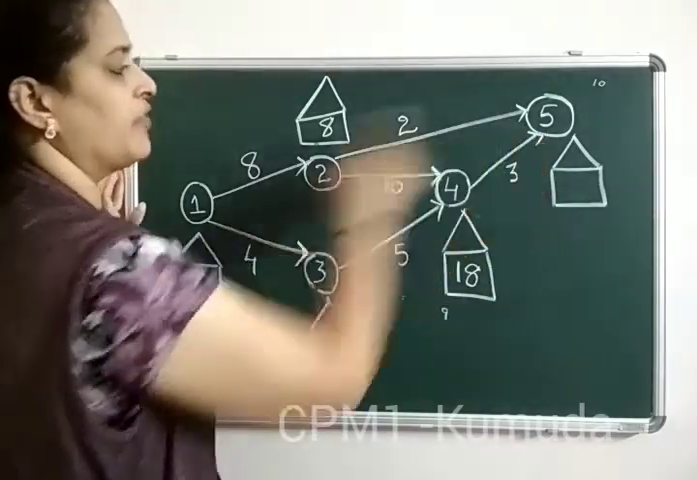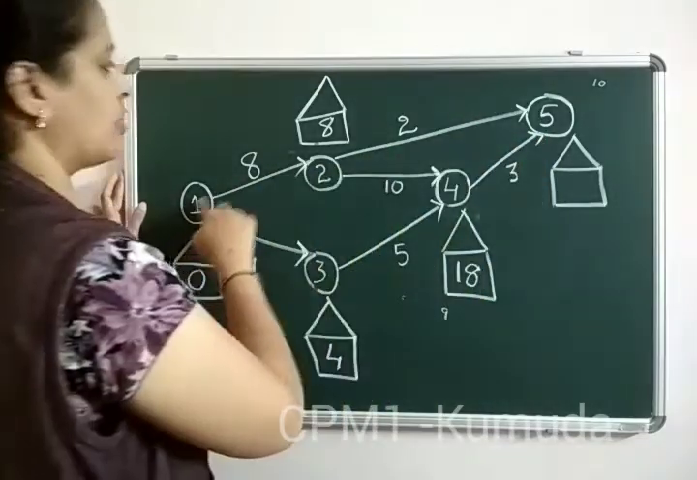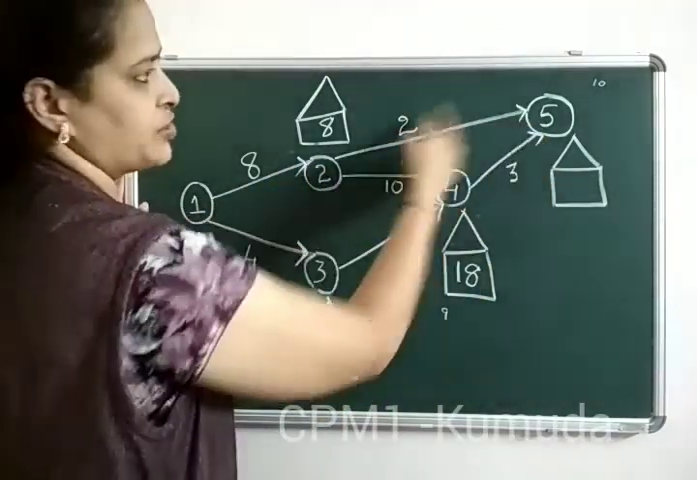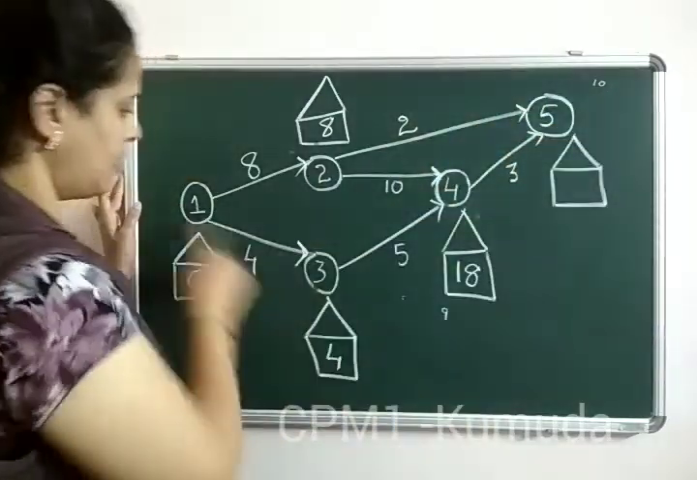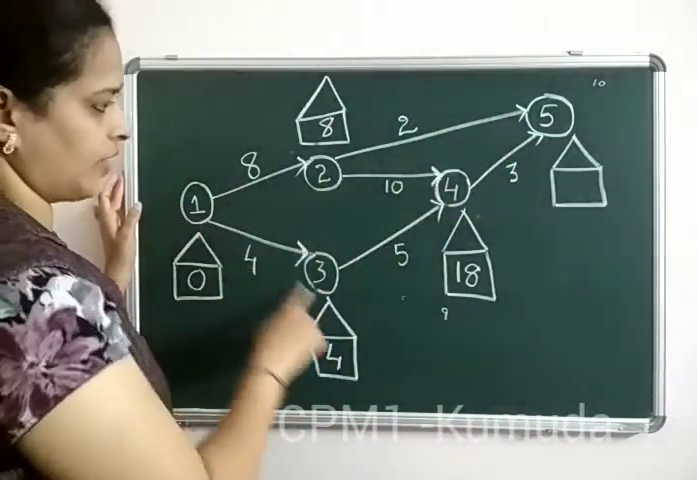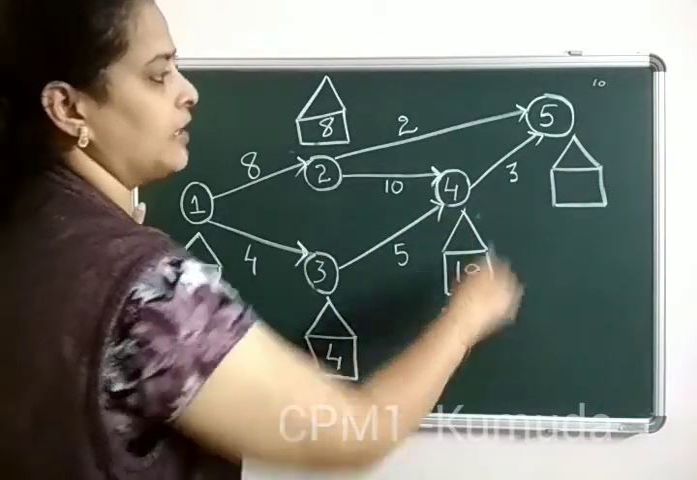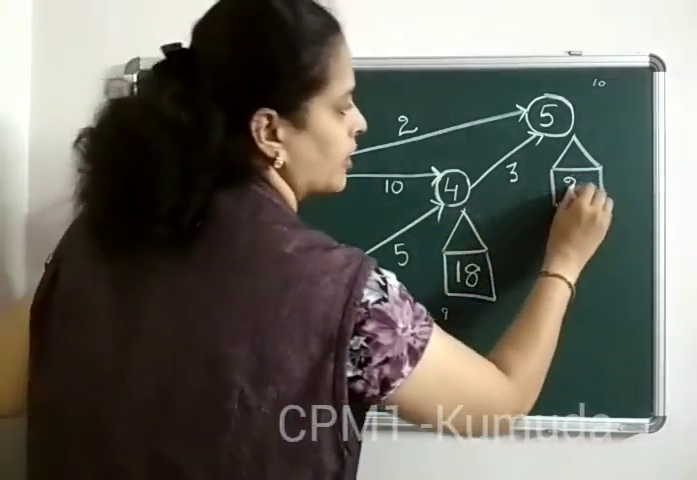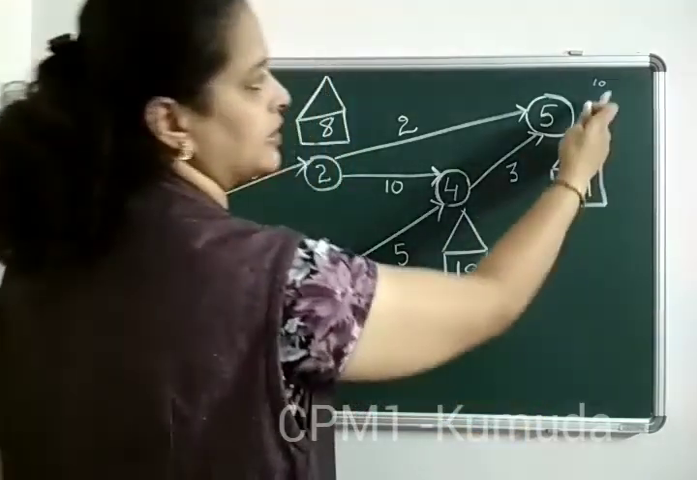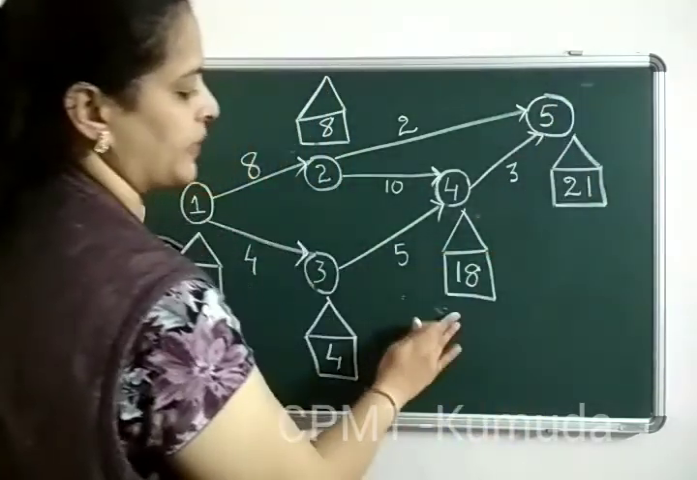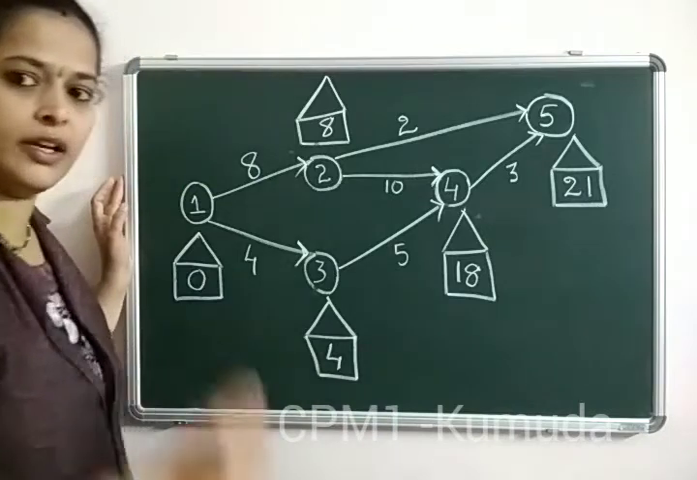To reach 5, we have two options now. One is from 1 to 2, 2 to 5. We saw that it is giving you 10. Now the other route is either this way or this way, wherever we got the highest. And now 18 plus 3 gives us 21. Now we can see compared to 10, 21 is bigger. So always try to write the highest value.